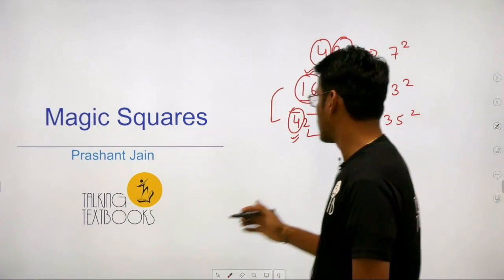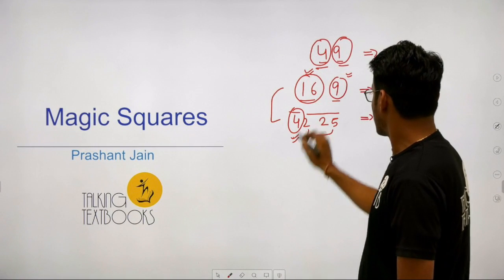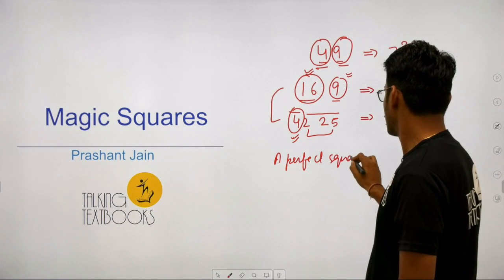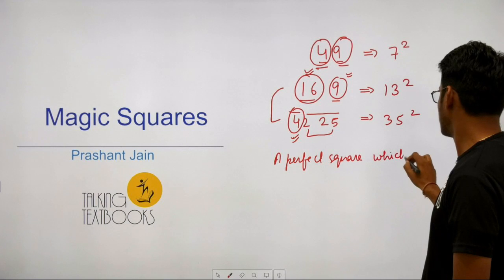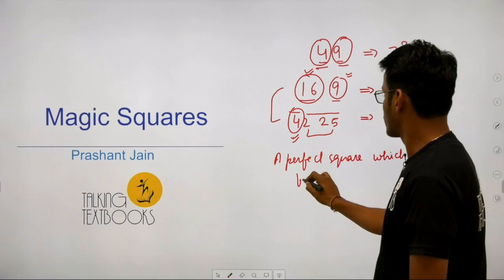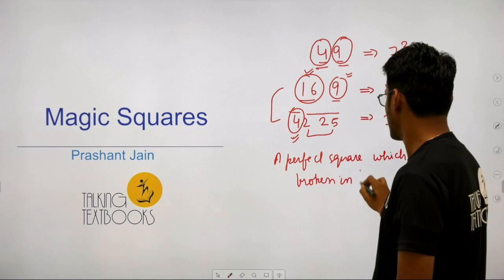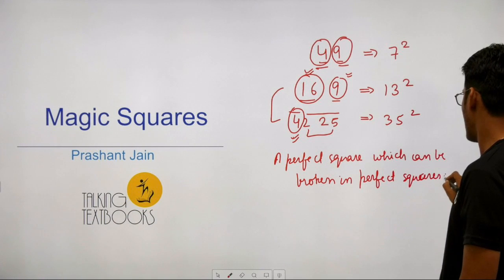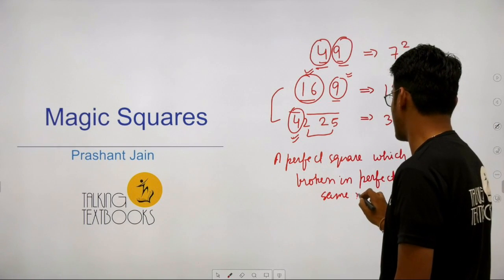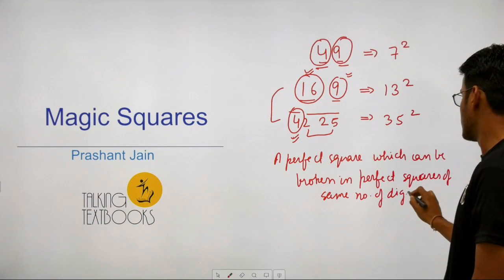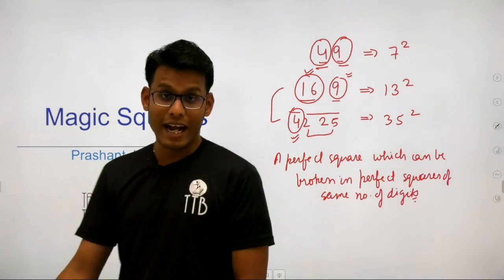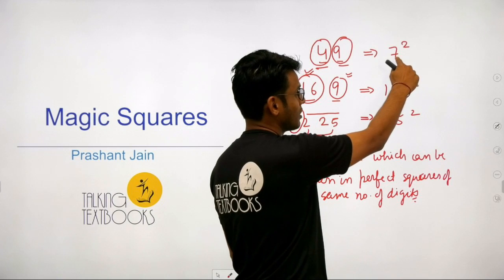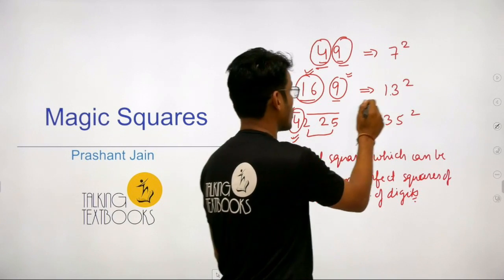Whom I am calling magic squares? I am calling a number a magic square if it is a perfect square which can be broken into perfect squares of the same number of digits, right? So 49 is a magic square, and the beautiful part is that this is a perfect square of a prime number. This is also a perfect square of a prime number.